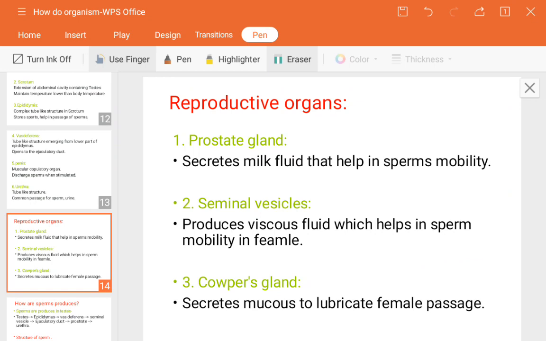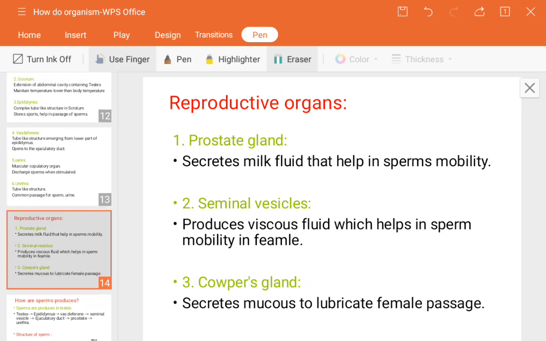Next, Cowper's gland secretes mucus to lubricate the female passage. It releases a mucus-like liquid which makes passage inside the female vagina easy. So these are the functions of the respective reproductive glands or organs.